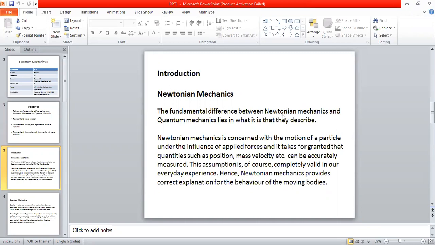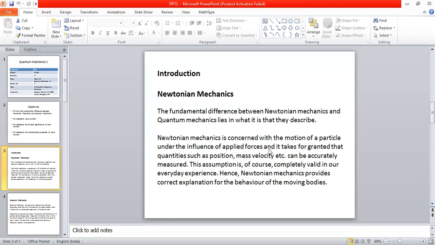Newtonian mechanics is actually concerned with the motion of a particle. We all know the equation F is equal to ma. So therefore, Newtonian mechanics can be handled just by using the equation F is equal to ma, where F is what we call the net force acting on an object. So therefore, essentially Newtonian mechanics is concerned with the motion of a particle under the influence of applied forces.